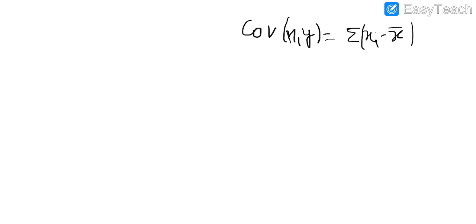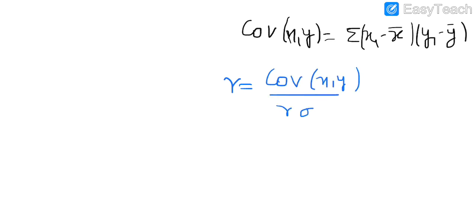Now we know that the covariance of x and y is given as summation of xi minus x bar and yi minus y bar upon n. Also the rank correlation r is covariance of x comma y upon n into sigma x sigma y.